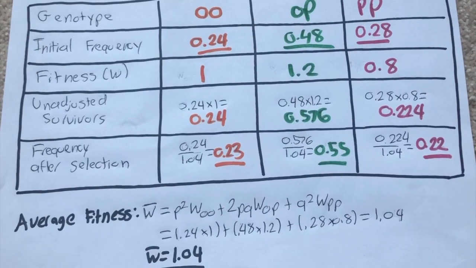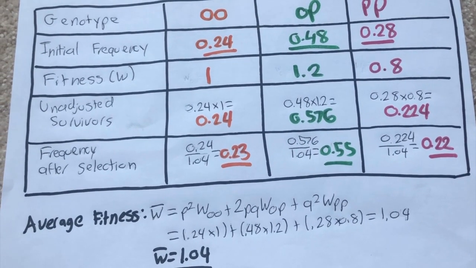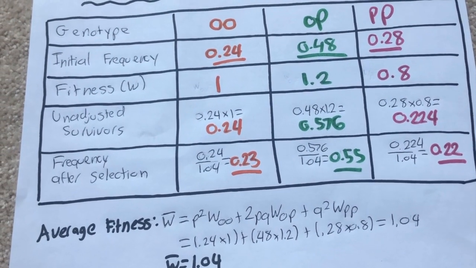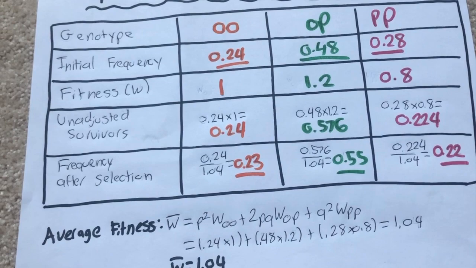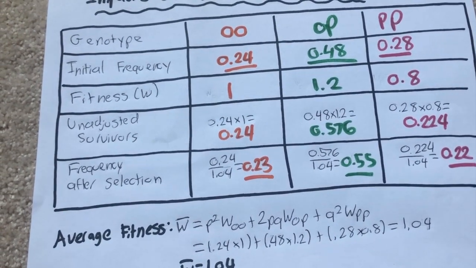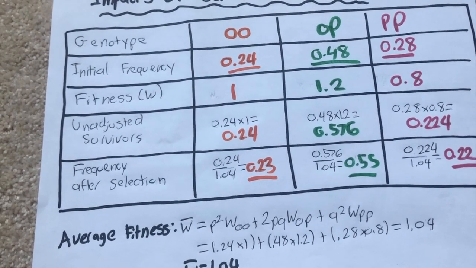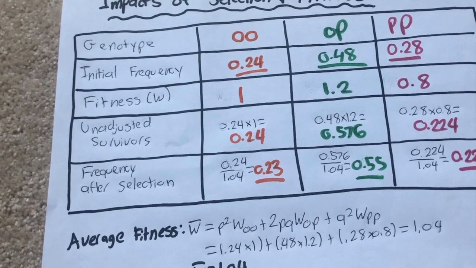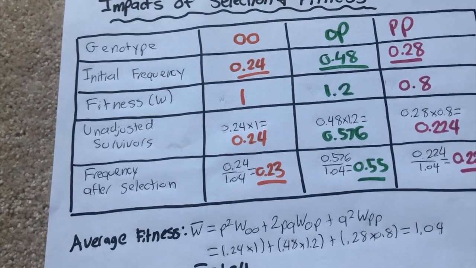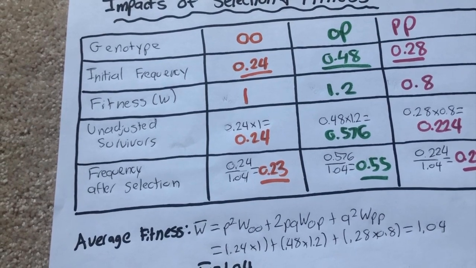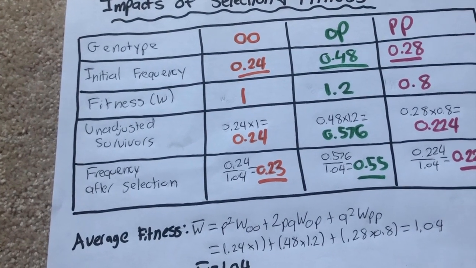As previously mentioned, selection can violate the Hardy-Weinberg law. For example, our respective fitness values are 1, 1.2, and 0.8. To calculate average fitness, we'll take a weighted average of our fitness values. Our adjusted survivor numbers are as follows. To determine the new genotypic frequencies following the selection, we divide the unadjusted survivors by the average fitness. This is significant as you can see that orange went from 0.24 to 0.23, green went from 0.48 to 0.55, and pink went from 0.28 to 0.22.